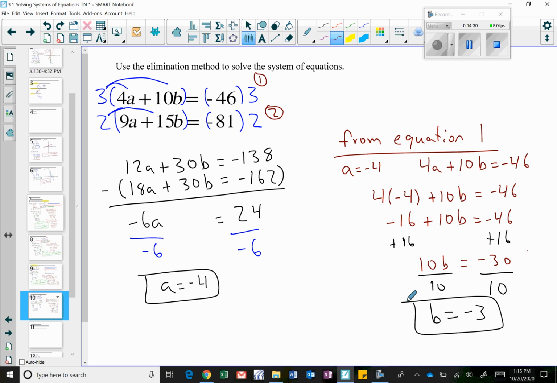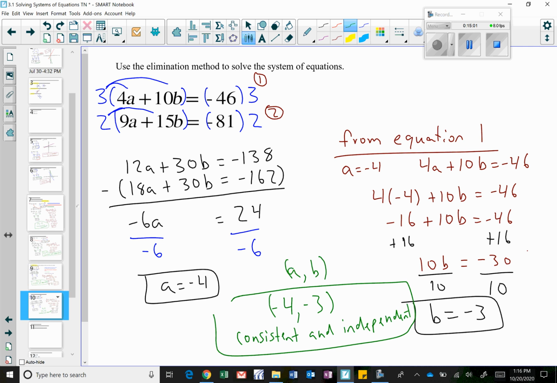So now my final answer in terms of a comma b is going to be negative 4 comma negative 3. And again, this is consistent and independent. Wonderful.